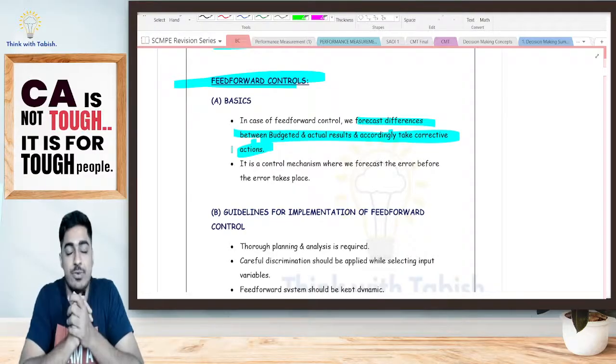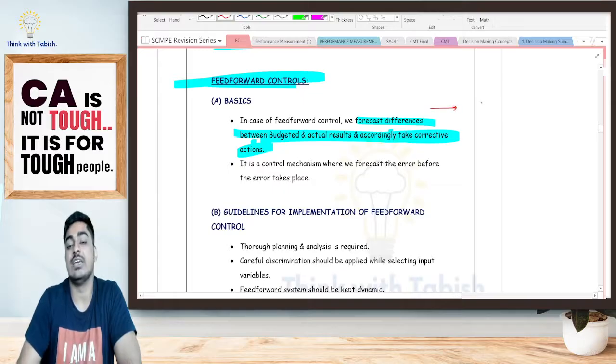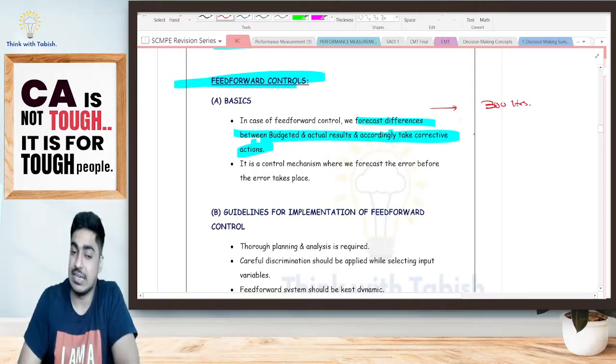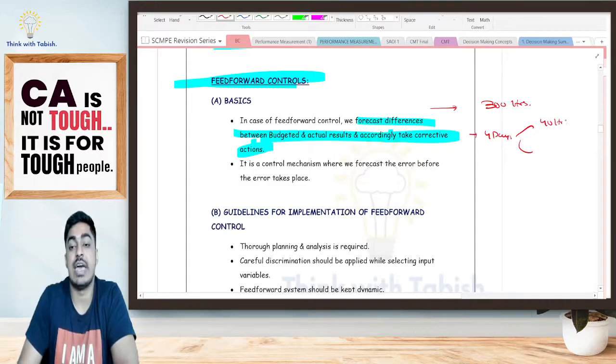action. Just to give you a very simple example, suppose I have set a budget telling, okay, next 1 month I will be studying for 300 hours. That is 10 hours per day into 30 days. Now 4 days are over. Ideally how much should I have studied? 10 hours per day into 4 days, 40 hours. Actually, I've studied only for 35 hours.